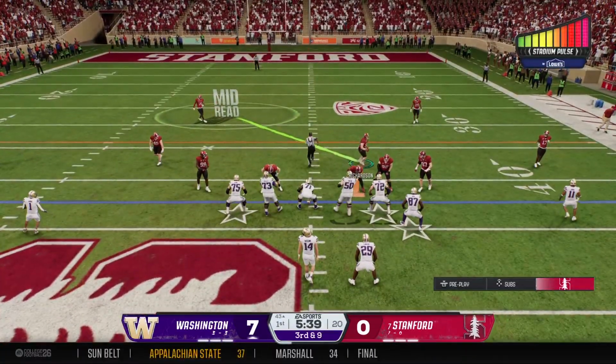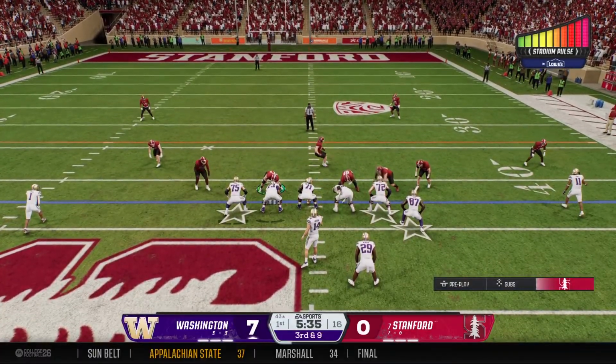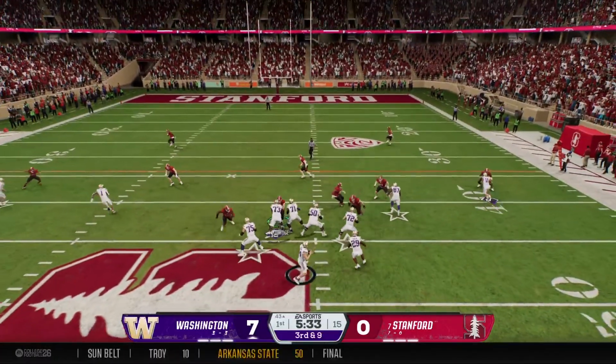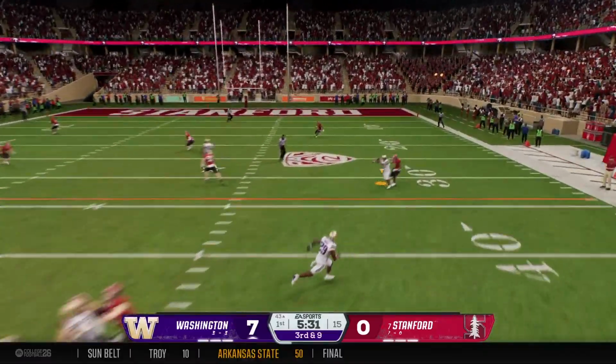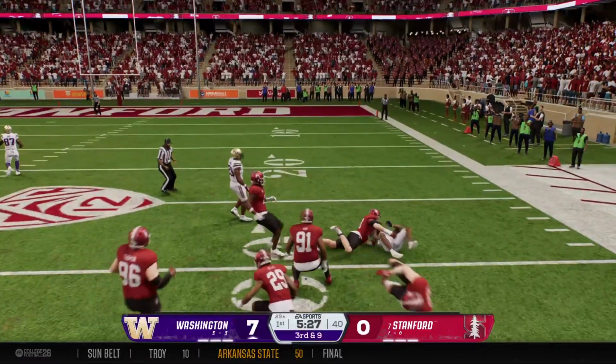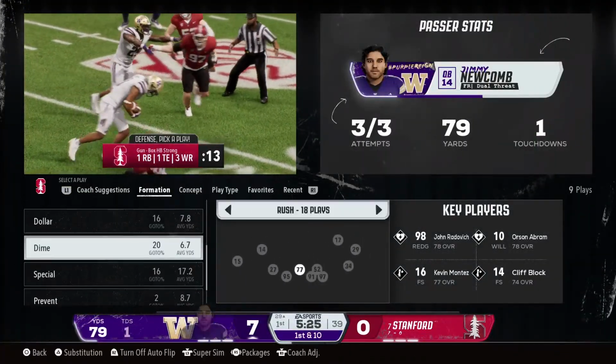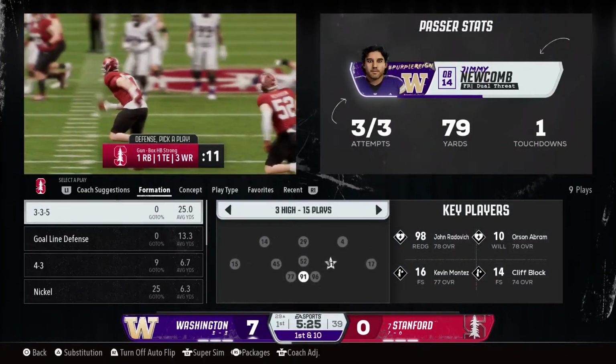Now a lot of work to do to move the chains, keep this drive alive after that earlier sack. 3rd and long, and he'll try to throw for it. Got him downfield. Now well within striking distance as that 3rd down play gets him a first at the 29.